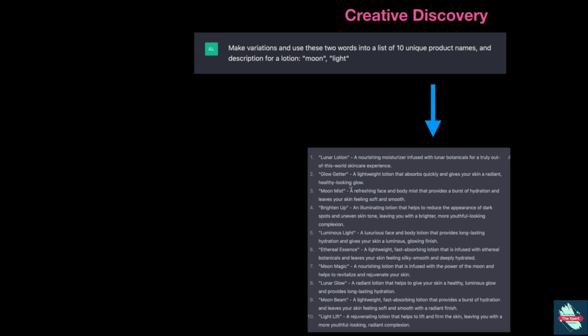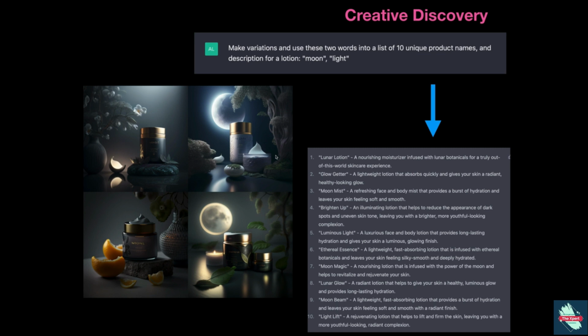And so I actually took some of this and I ran it into another AI, which creates images. So if you guys aren't familiar with Midjourney, this is Midjourney. I created these product images. I didn't Photoshop these at all. These are basically right out of Midjourney. And I used some of the text from these various results here to generate some product images. So now we have not only some awesome names and awesome descriptions, but we have images. So we could actually take this concept, maybe it's a storyboard, maybe it's a pitch deck to a client. There are a number of ways that we could leverage all of these things together, but you can see how they kind of work together.